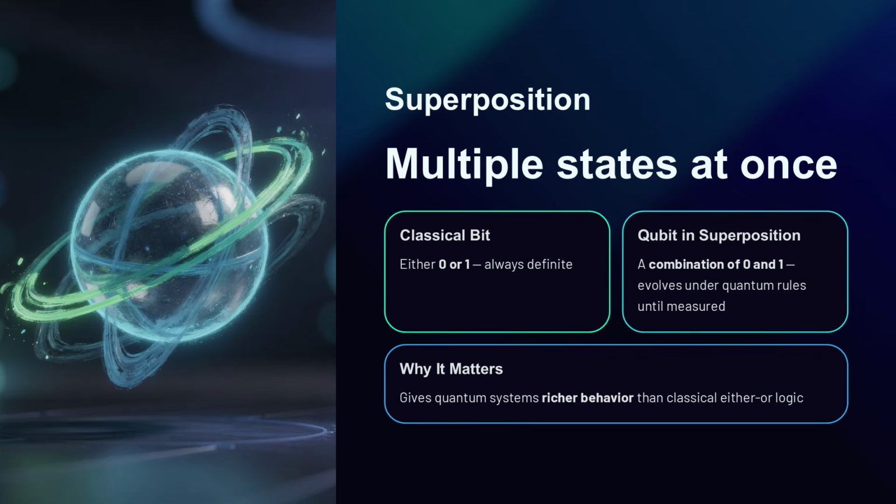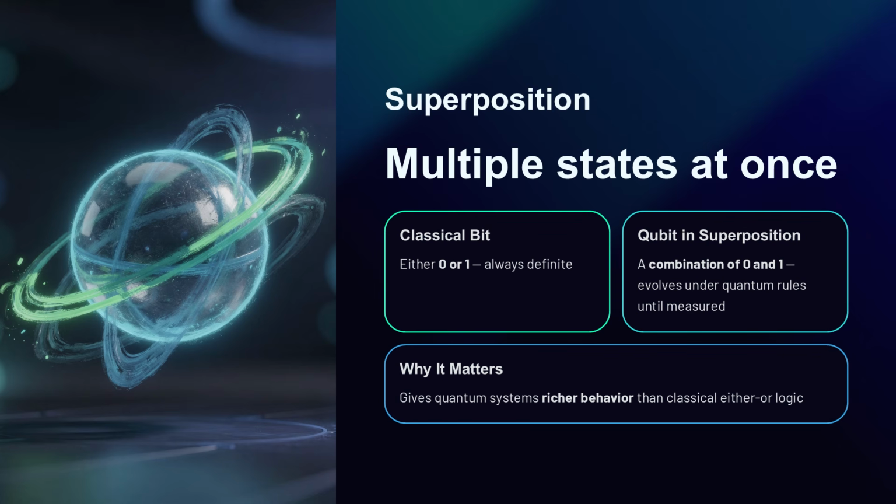That is one reason quantum computing is so different. It does not simply use smaller switches. It uses systems that behave according to quantum superposition. If you do not understand superposition, quantum computing will always sound mysterious. Once you understand it, you begin to see why quantum systems can process information in ways that classical systems cannot easily copy.